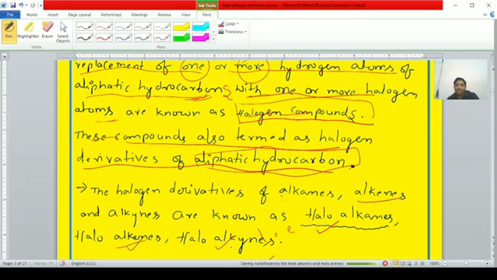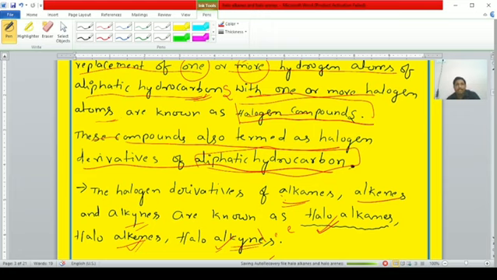If the hydrogen atoms of alkynes are substituted with halogen, haloalkynes. Clear, students? Right. This is the definition of halogen compounds or halogen derivatives of aliphatic hydrocarbon.